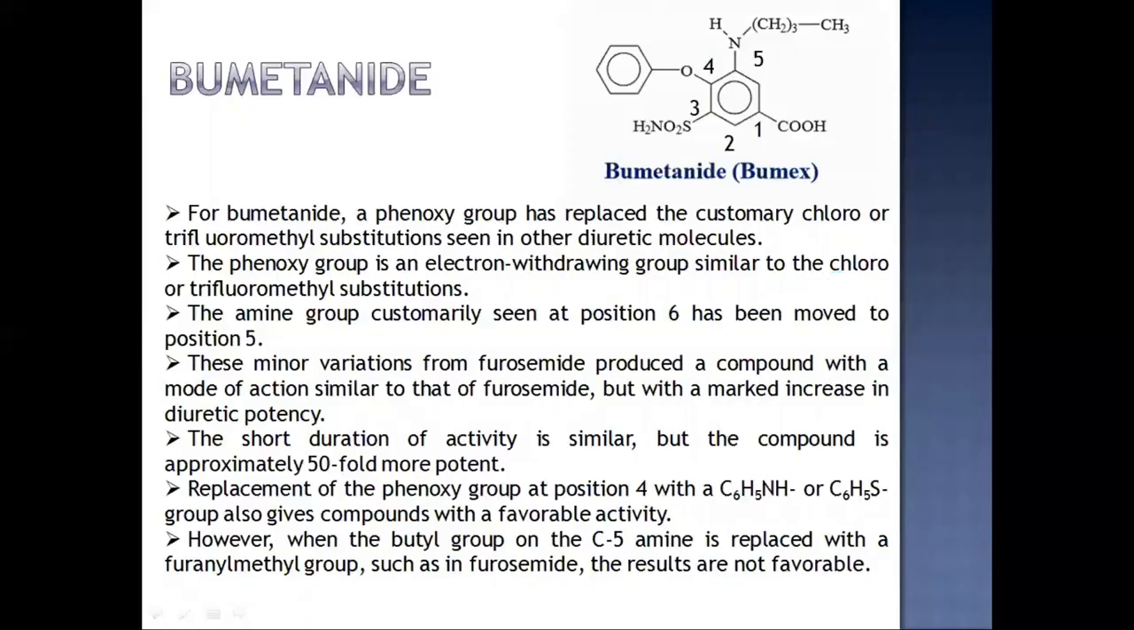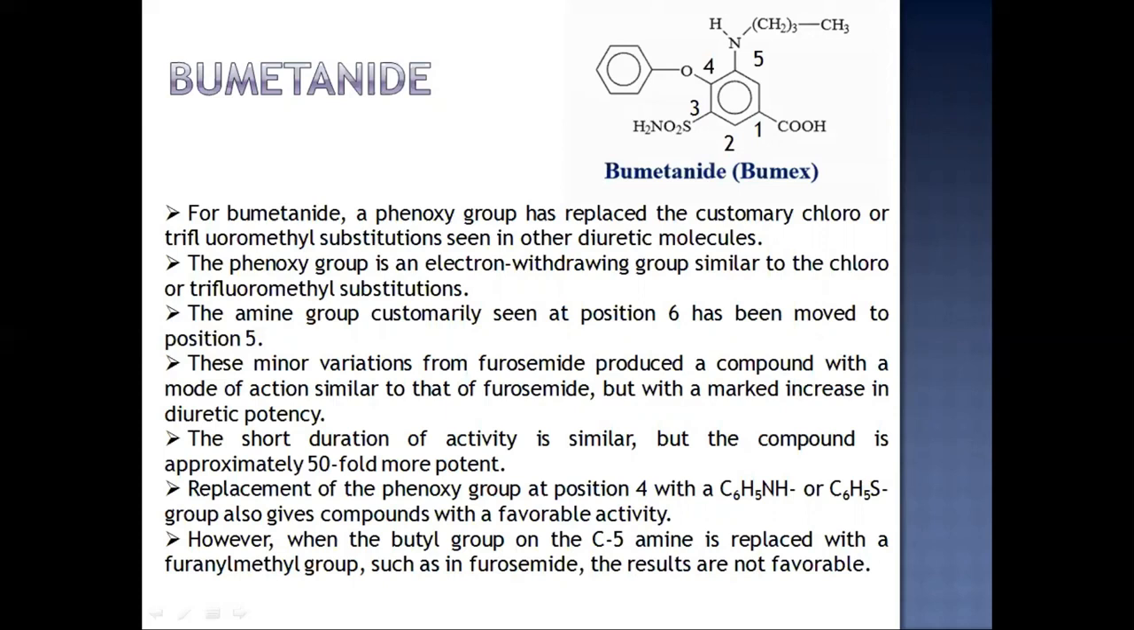The phenoxy group is an electron withdrawing group similar to the chloro or trifluoromethyl substitutions. The amine group customarily seen at position 6 has been moved to position 5. These minor variations from furosemide produced a compound with a mode of action similar to that of furosemide, but with a marked increase in diuretic potency. The short duration of activity is similar, but the compound is approximately 50-fold more potent.